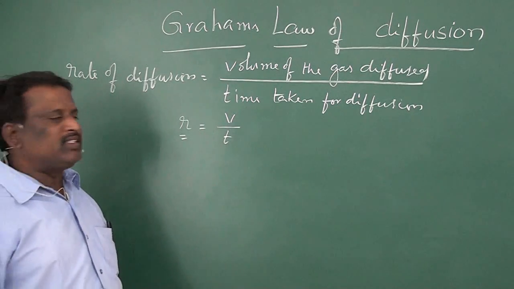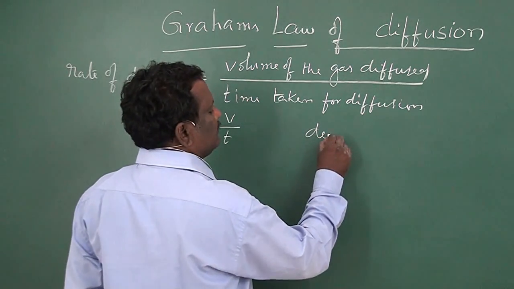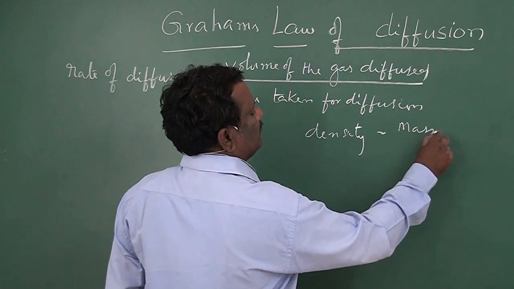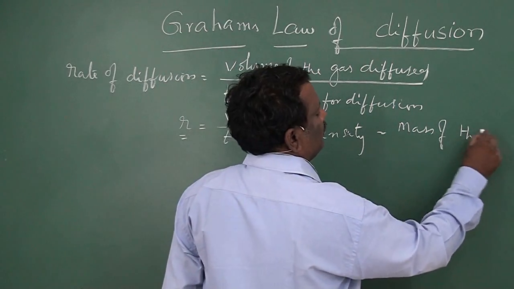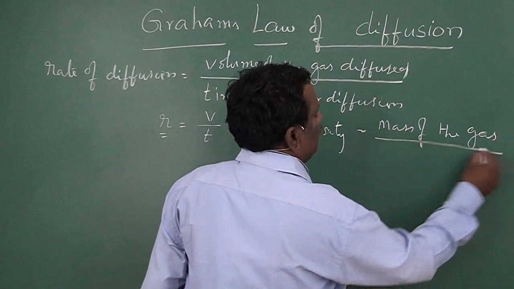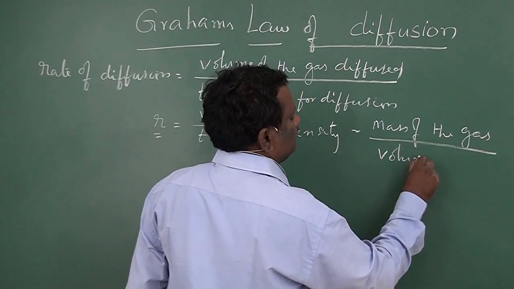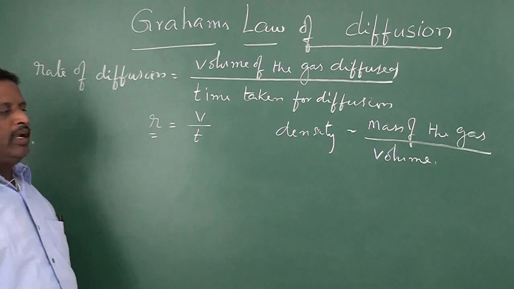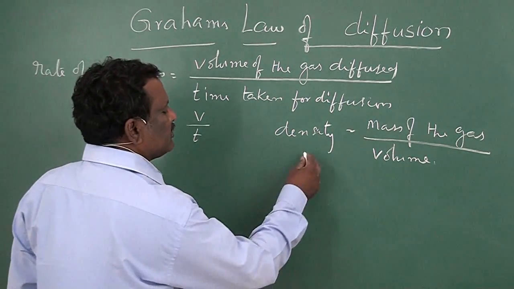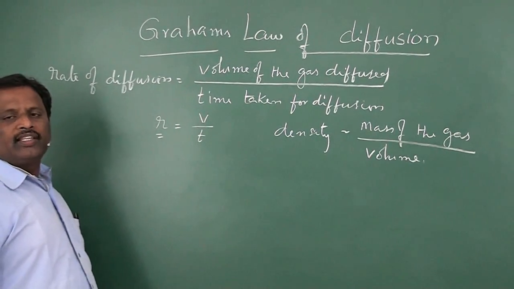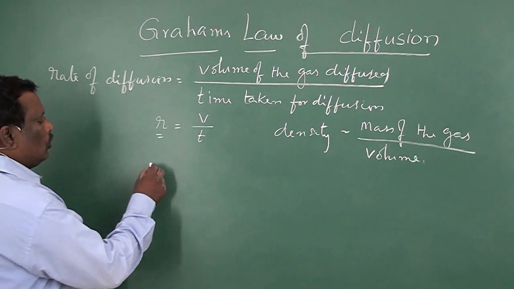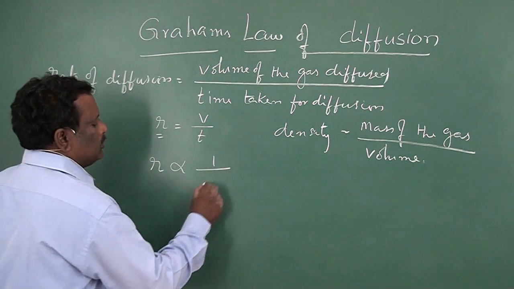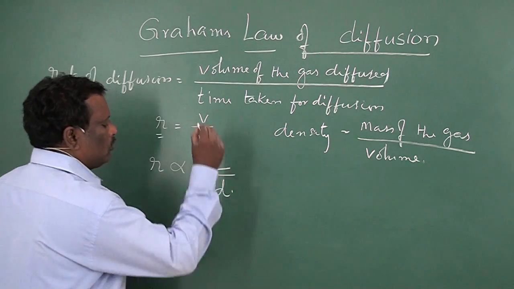So, density means mass of the gas by volume of the gas, and density is denoted by small d. So, rate of diffusion R is directly proportional to 1 by root d.